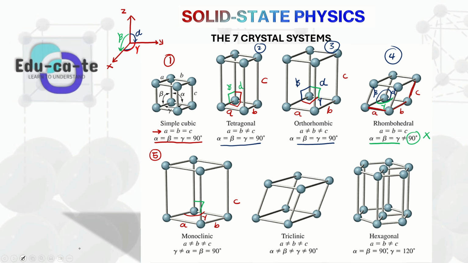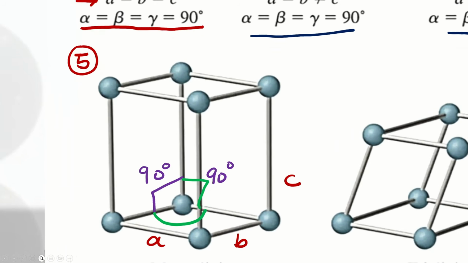So we can just say that the angles between the z-axis and the y-axis, as well as the z-axis and the x-axis, are all equal to 90 degrees. But when we look at the angle here at the base, which is the angle between the y-axis and the x-axis, this is your base angle, which is gamma.